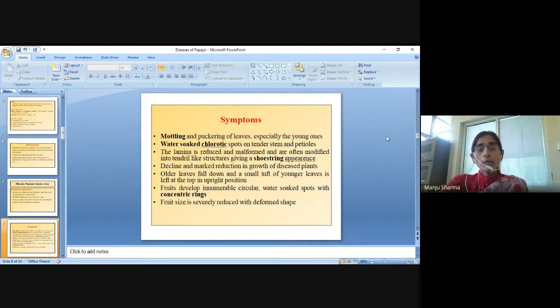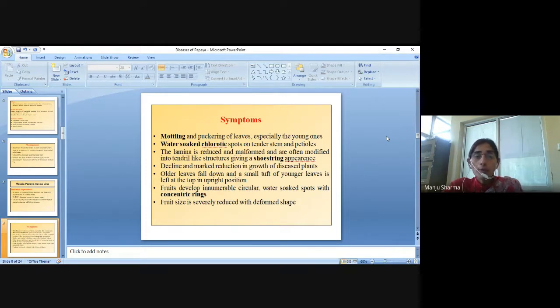There is decline and marked reduction in growth of diseased plants. Older leaves fall down and a small tuft of younger leaves is left at the top in an upright position.